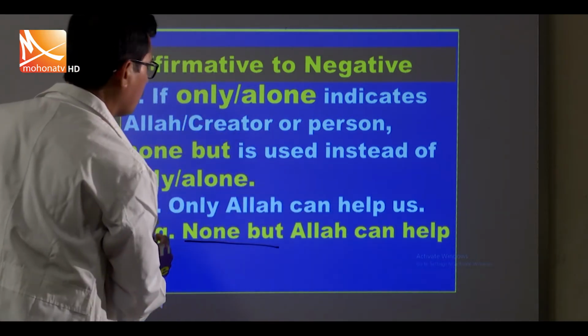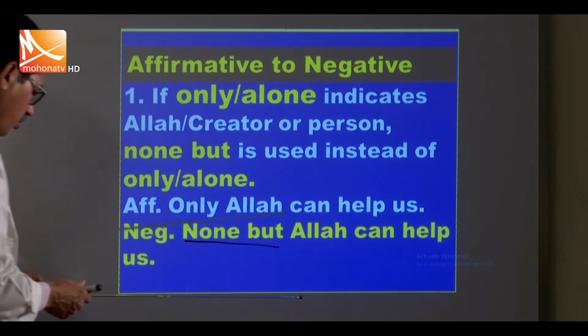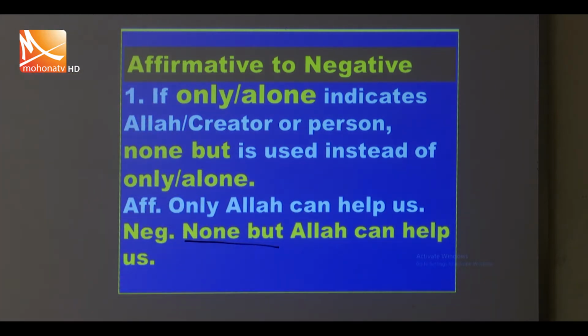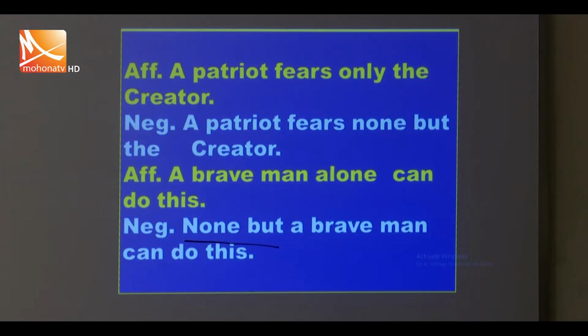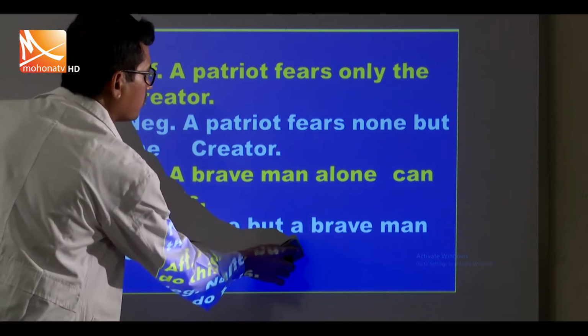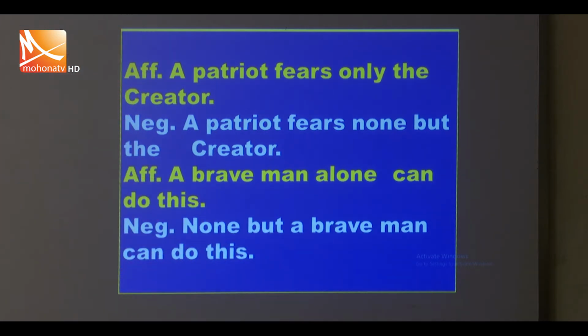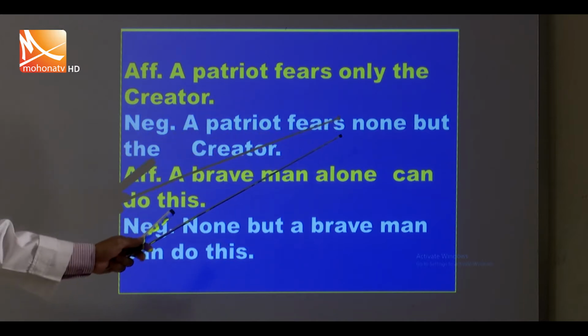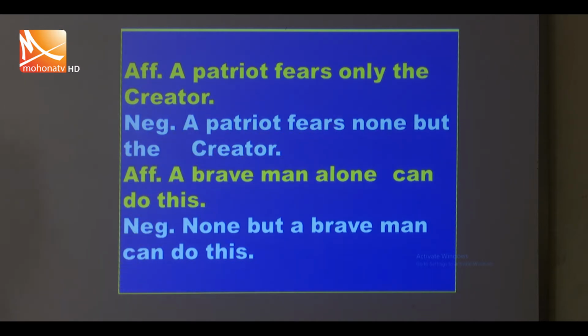Next, a patriot fears only the creator. Same, a patriot fears none but the creator. A brave man alone can do this, none but a brave man can do this.